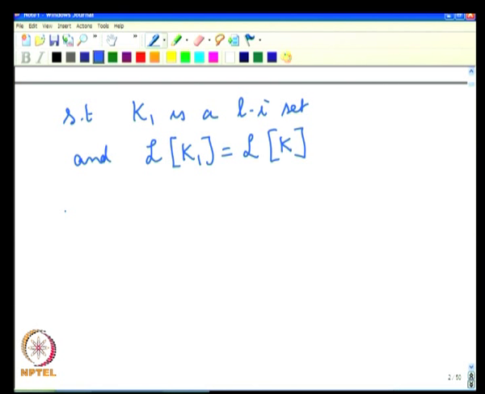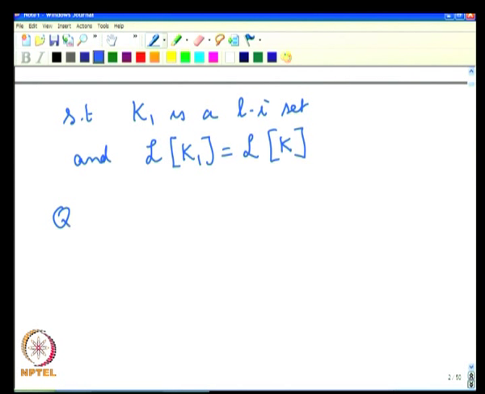Now, the question about spanning sets. What is a spanning set? A spanning set is a subset of the subspace W such that every vector can be expressed as a linear combination of these vectors.